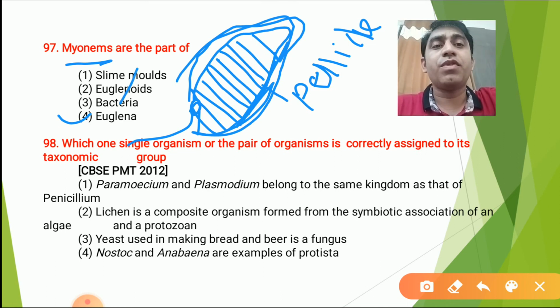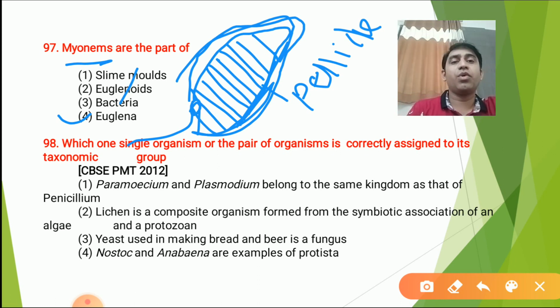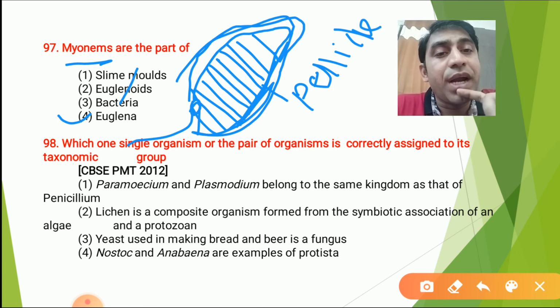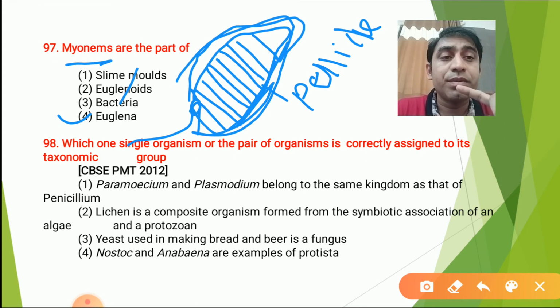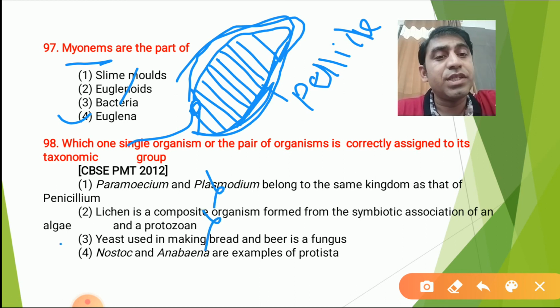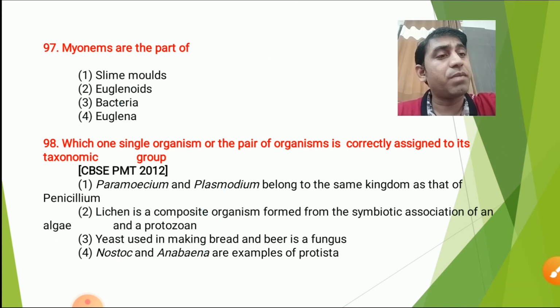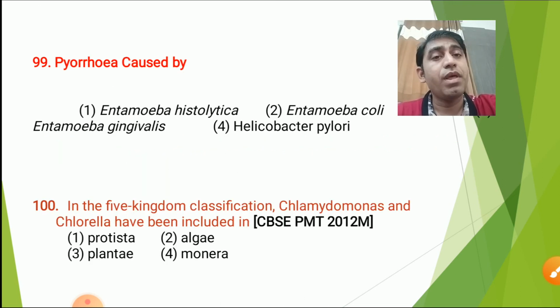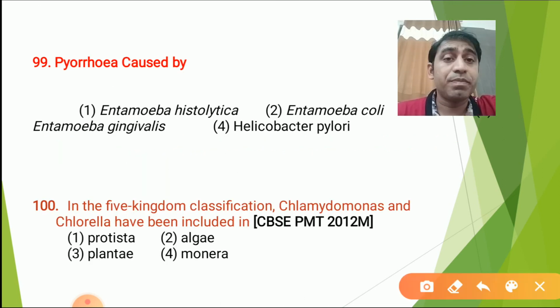Slime mold, all the other three options are not going to match. Then question number 98. Which of the following organisms or pairs of organisms is correctly assigned to a taxonomic group? Paramecium and Plasmodium belong to the same kingdom? No. Lichen? No. Yeast is correct. This is also a repeated question. Nostoc and Anabaena are not an example of Protista. These questions are important.